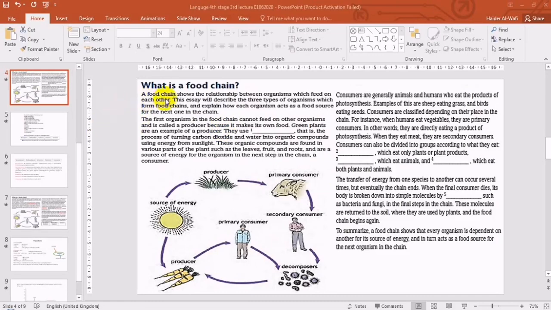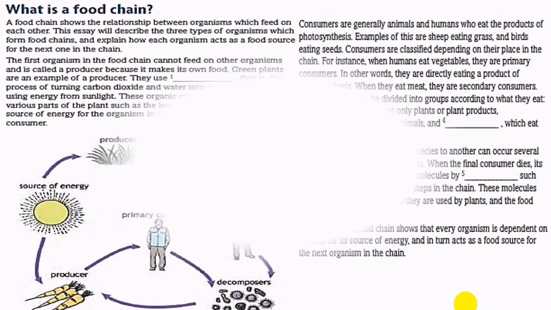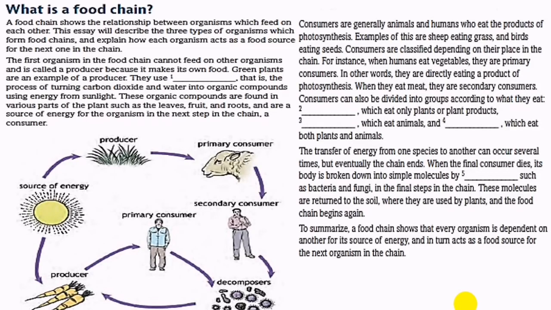Here we've got 1, 2, 3, 4, 5 paragraphs about the food chains. Food chains are a very interesting subject and very easy for you.